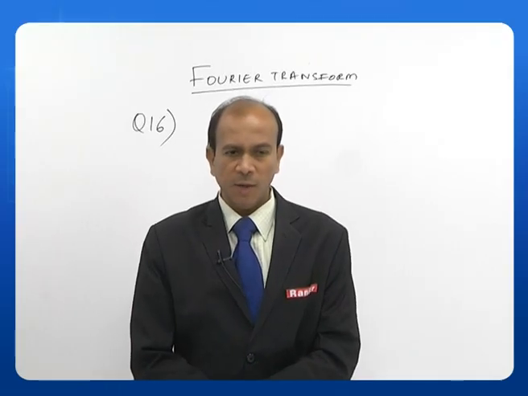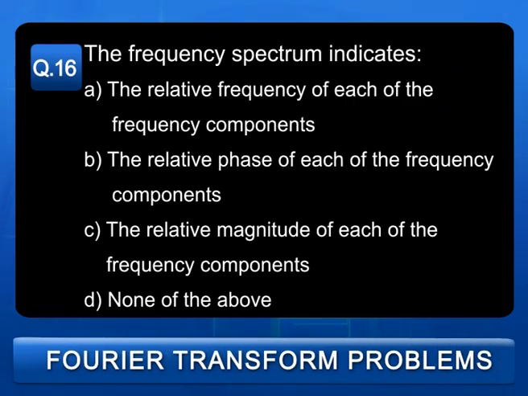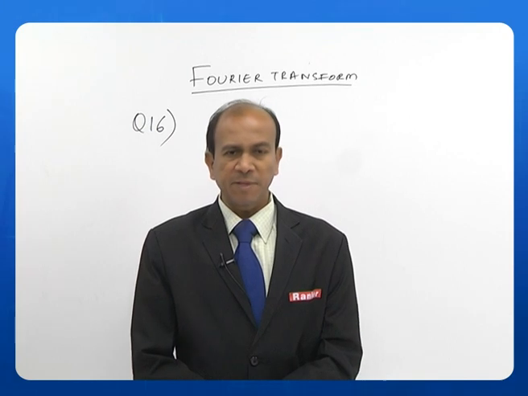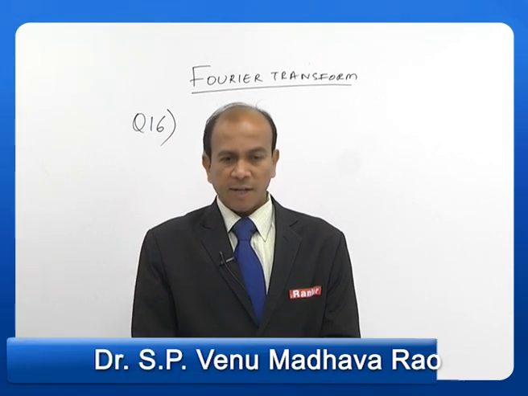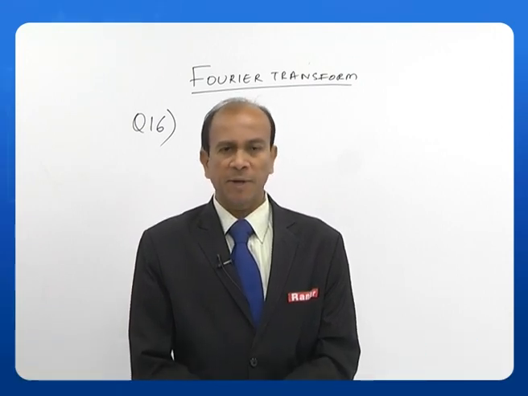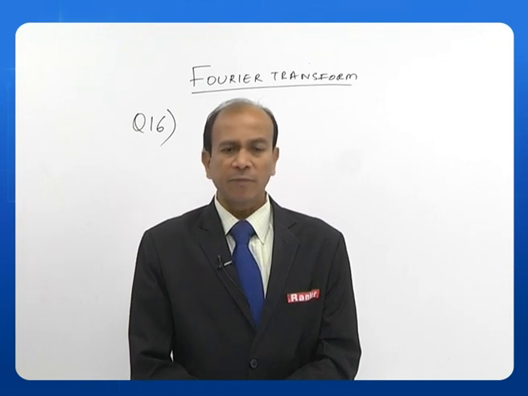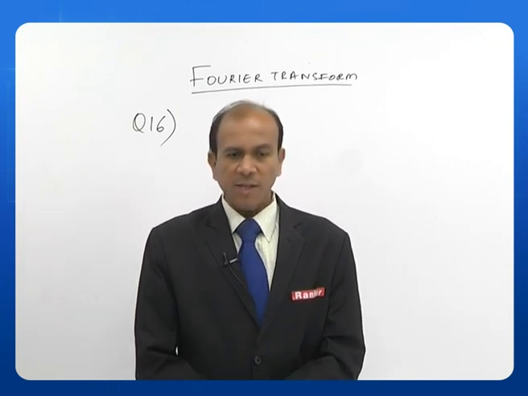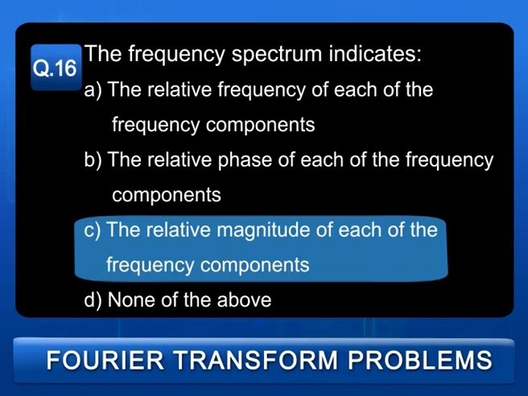The next question is question number 16. The frequency spectrum indicates: A. The relative frequency of each of the frequency components, B. The relative phase of each of the frequency components, C. The relative magnitude of each of the frequency components, D. None of the above. The frequency spectrum is basically a spectrum which is shown with the help of the magnitude of the frequency component. So, the answer is the relative magnitude of each of the frequency components. So, that is question number 16. The answer is C.